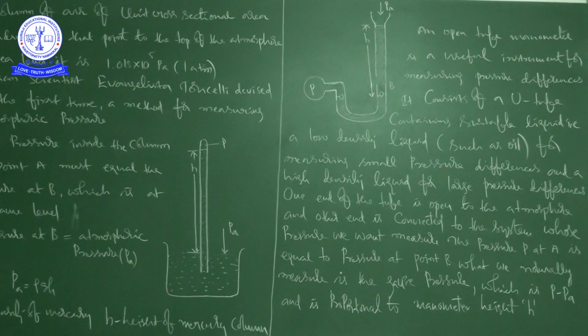The pressure P at A is equal to the pressure P at B. What we normally measure is called the gauge pressure, which is given by P minus PS. Suppose the point is A, PA, that is the usual notation, which is proportional to the manometer height. P minus PA is directly proportional to height.